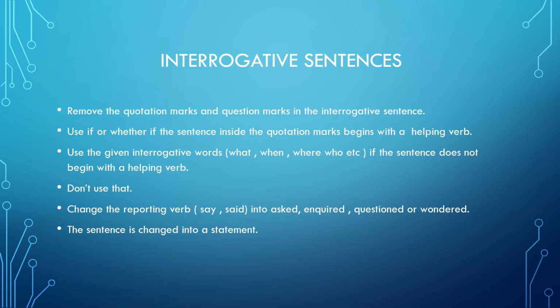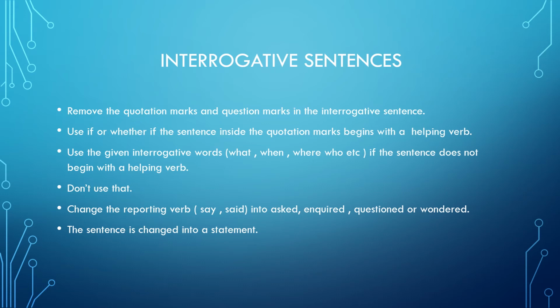But what to do if the sentence does not begin with a helping verb? Then you have to use the given interrogative words. For example, what, when, where, who, whom, how, etc. If the sentence does not begin with a helping verb. We'll see examples later on, but just remember this is very important.